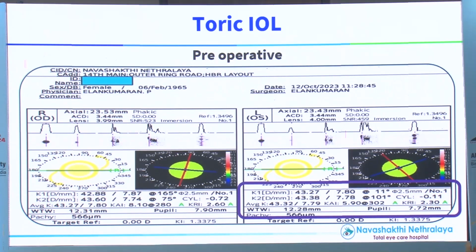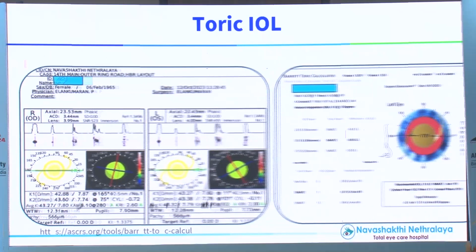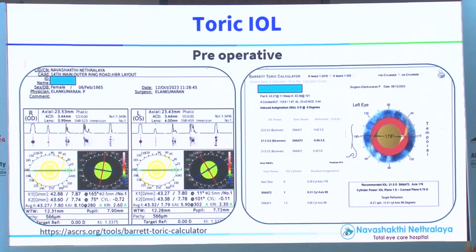But why did I put up this slide particularly? Right side, sorry, the pointer is not working. On the right side, you can see the astigmatism is 0.72. So there is no question that you have to use a toric IOL, if at all you are using an advanced IOL. But look at the left side. The toricity is 0.13. But what happens when you feed it into a Barrett toric calculator? Look at what's happening. The Barrett toric calculator says, please use a T2 toric lens to get a proper value.